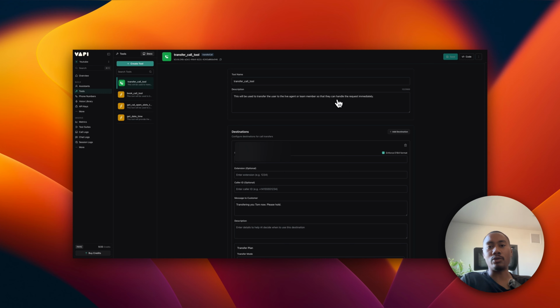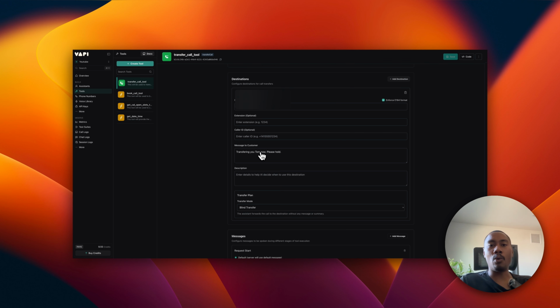Like in a real project build, you're going to assign the real estate agent's phone number, or if they have some sort of team phone number, you're going to assign that right here. I like to always have a message stated whenever Ava or the assistant invokes a tool so that the user gets a good understanding of what's going on, right? The message to the customer whenever the tool is invoked will be: transferring you to Tom now. Please hold, and you can play around.